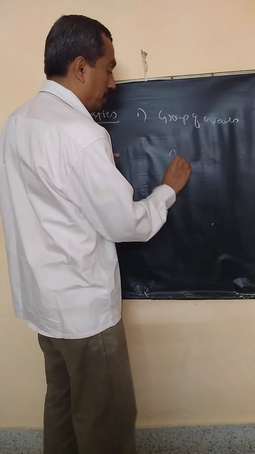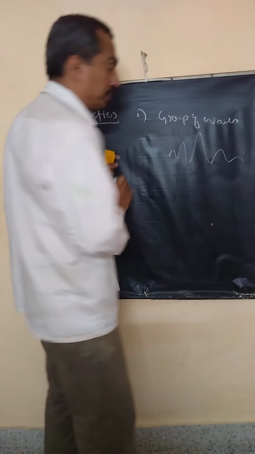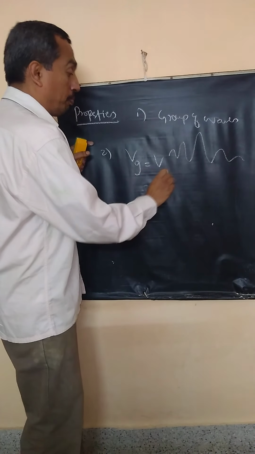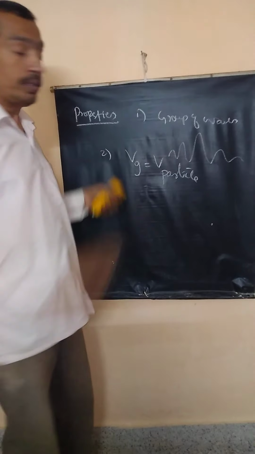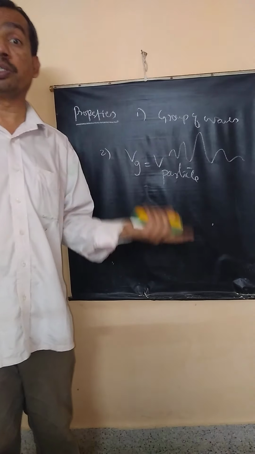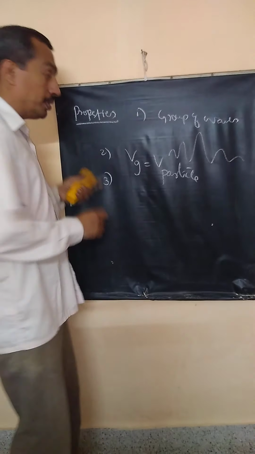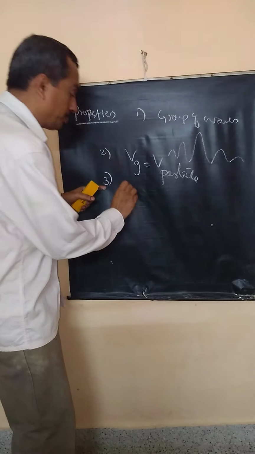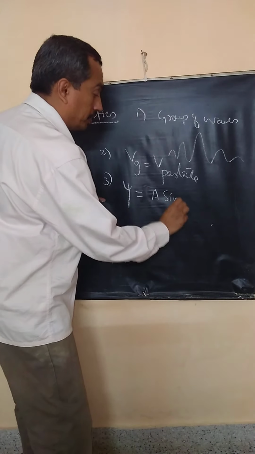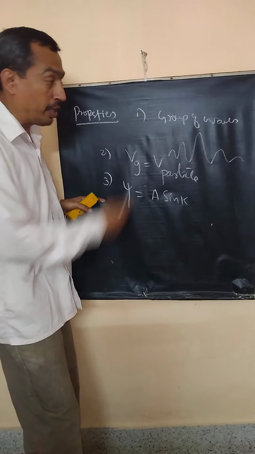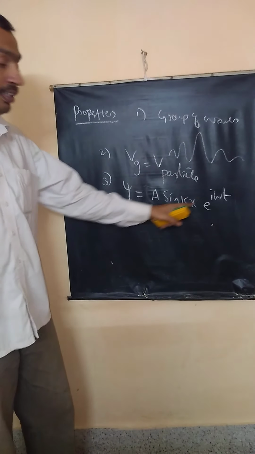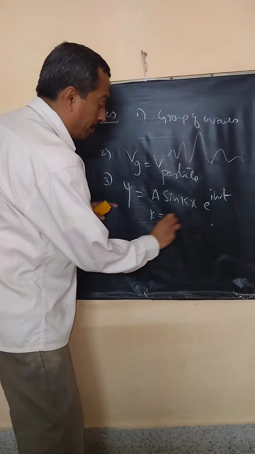Group of waves means the waves are represented like this. The group velocity of the waves is equal to the velocity of the particle. These waves propagate with the velocity equal to the velocity of the particle that is in motion. Next, how to represent a wave like this? The wave function is represented in complex form. Psi, the wave function for a particle in motion, is given by A sin kx times e power i omega t. K is the wave number.